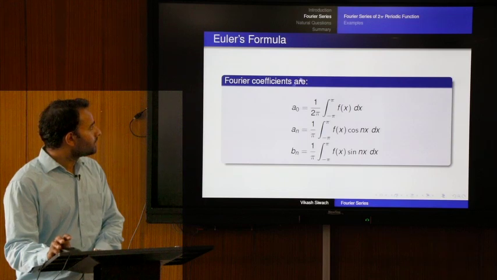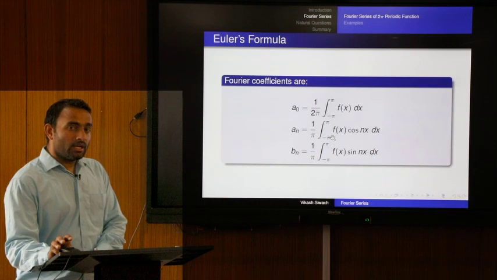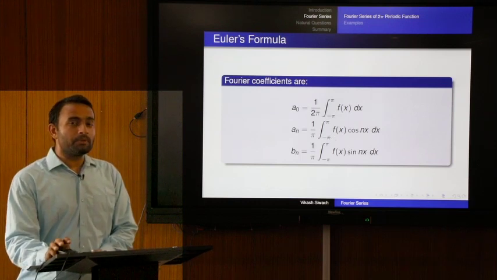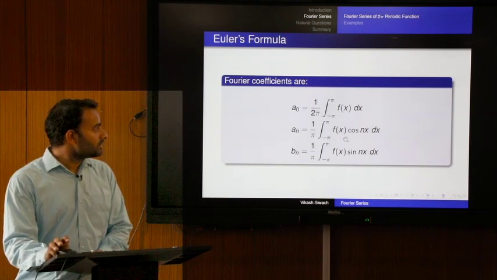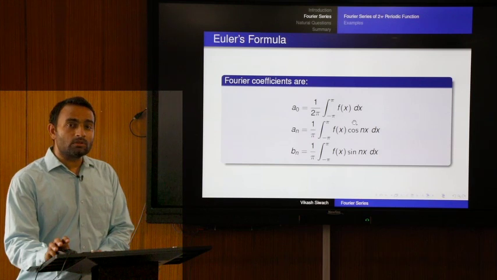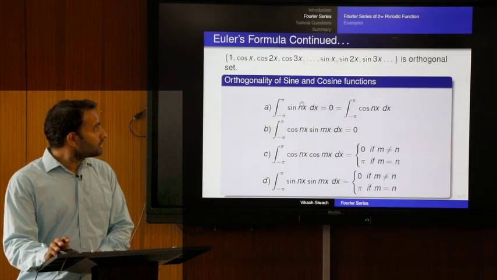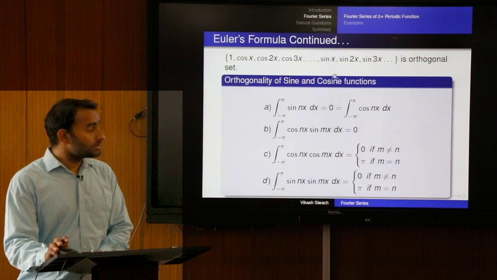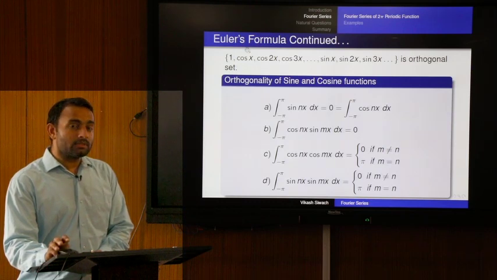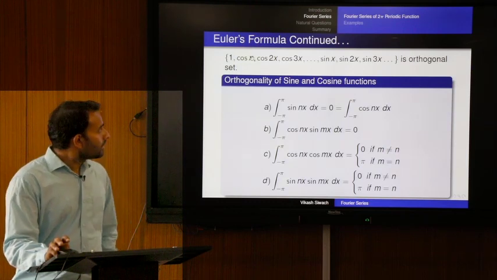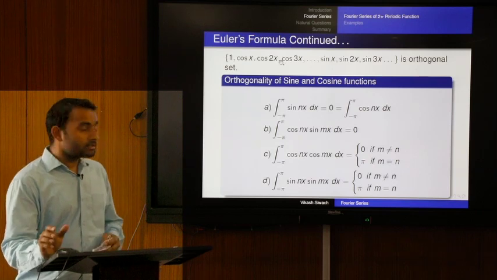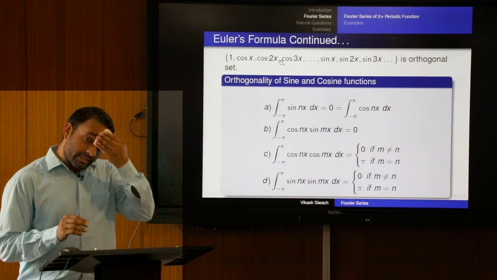So, we first prove that these are the coefficients if the Fourier series for f(x) exists, and the proof depends on a simple property of trigonometric functions called the orthogonal property. This collection of sets has the constant function 1, the functions cos nx and the functions sin nx.